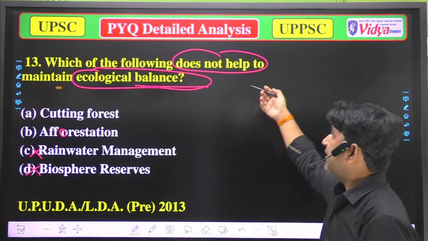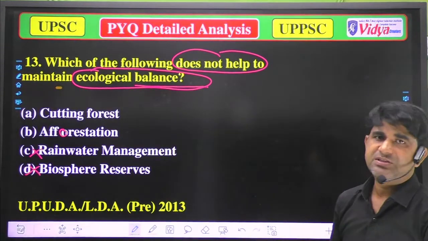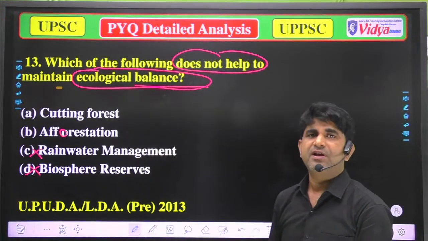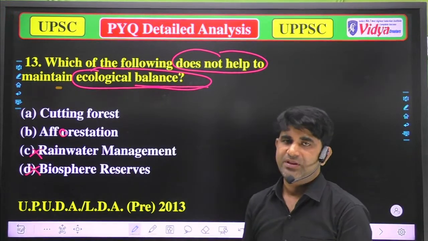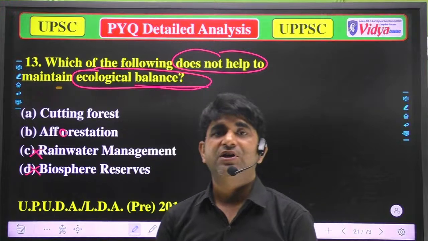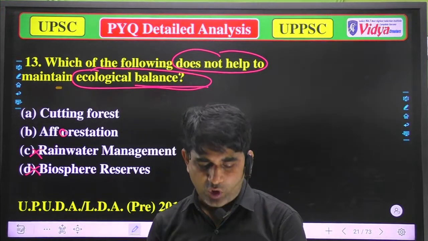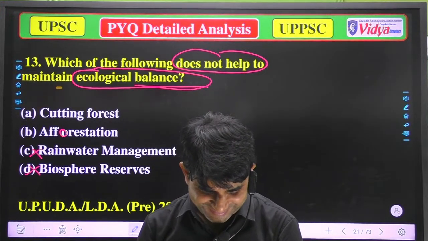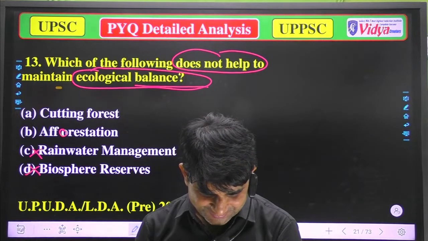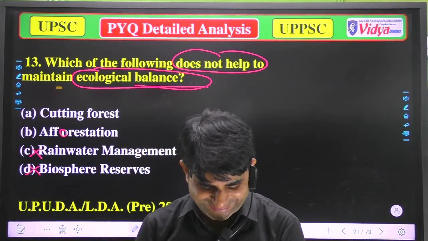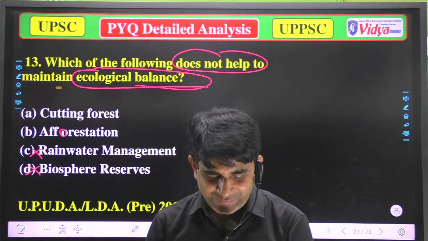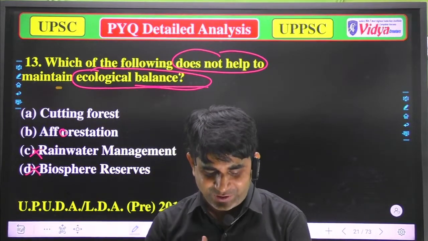The question is what does not help in maintaining the ecosystem, because when we cut the forest, that will destroy any ecosystem. So option A is correct. Astos, don't be confused. I want new answers.